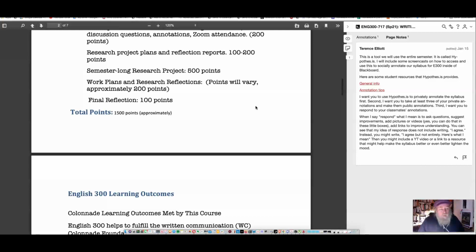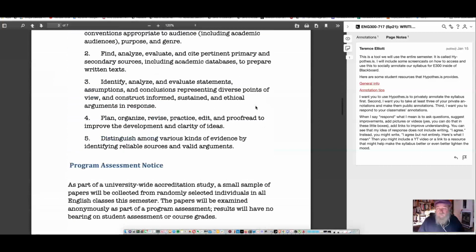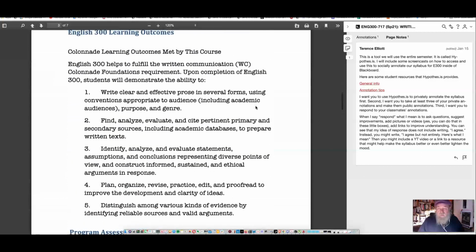But also you can add extra information, stuff you've done in other classes you think might be cool to do in this class. It doesn't matter to me. These learning outcomes are vague. You might say, well, we need to add a learning outcome here. We need to get rid of this one. I'm open to almost anything on this. It's going to be our syllabus.